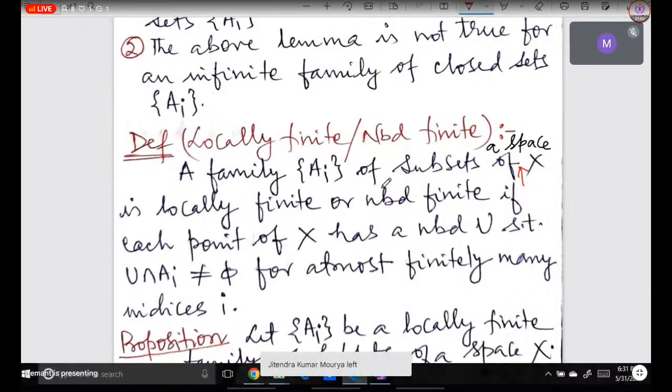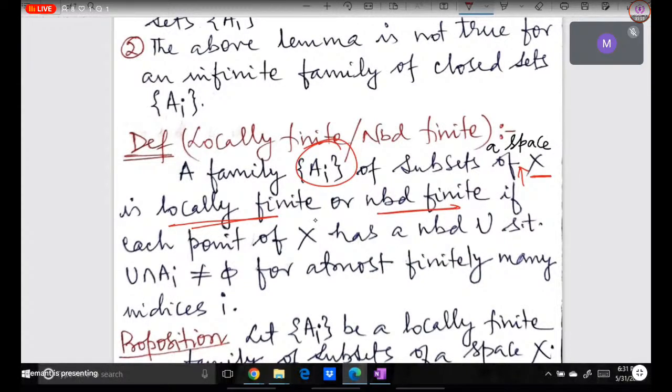A family Ai of subsets of a space X is locally finite. Okay. Here we have taken a collection of subsets of X, a topological space X. So now what are we going to call this? We are going to call this locally finite or neighborhood finite. दोनों का मतलब same है. If each point of X has a neighborhood U such that U intersection Ai is not equal to empty set for at most finitely many indices i.